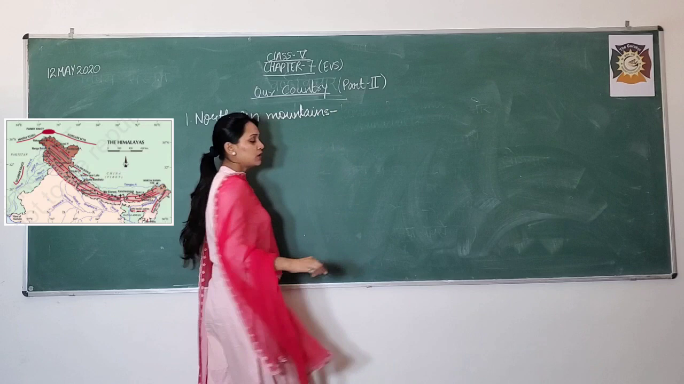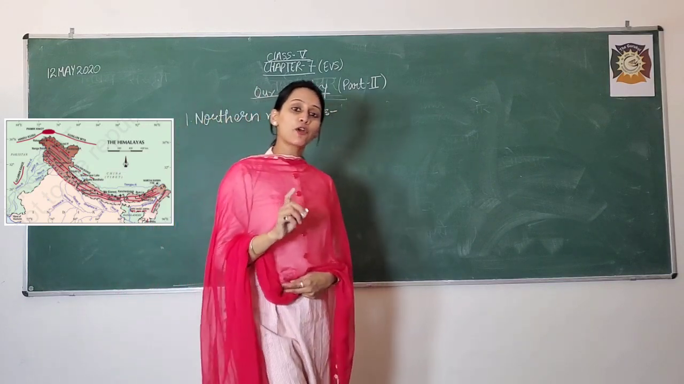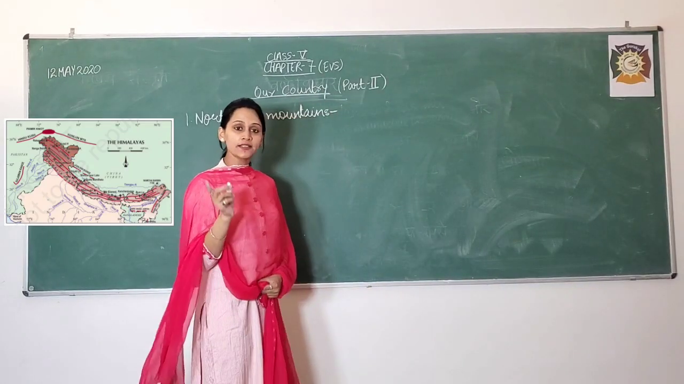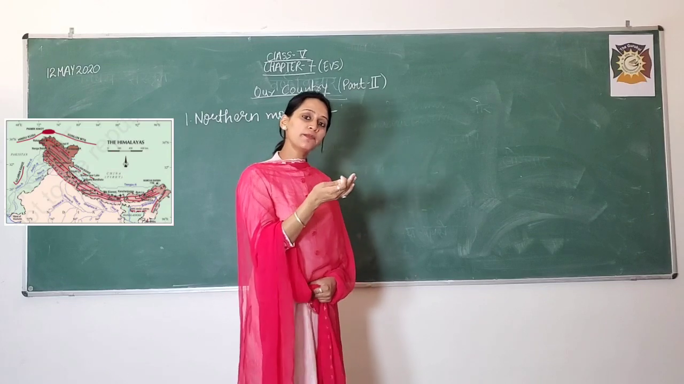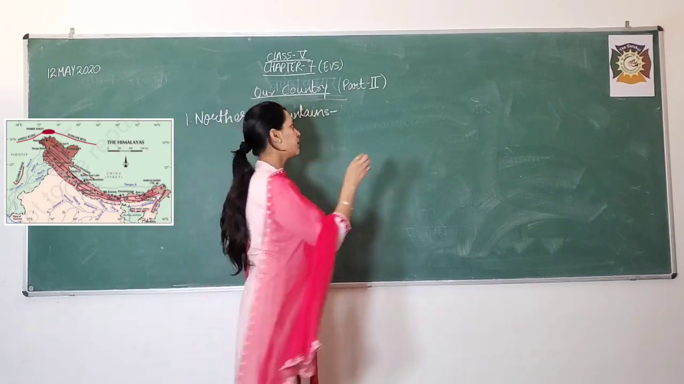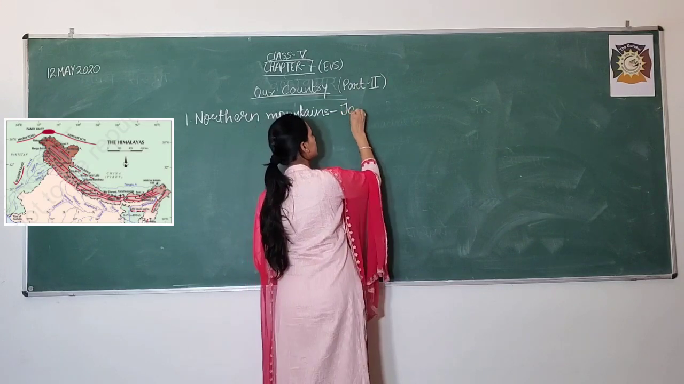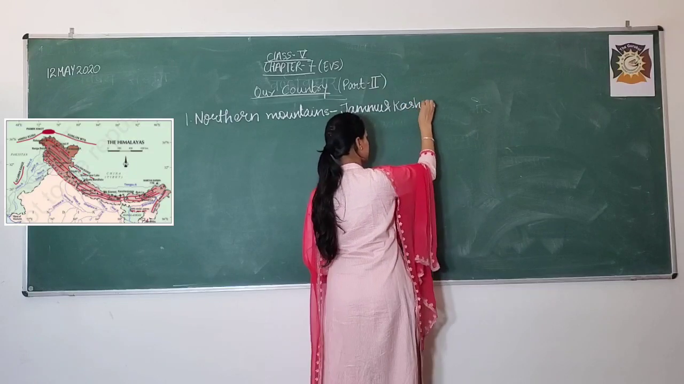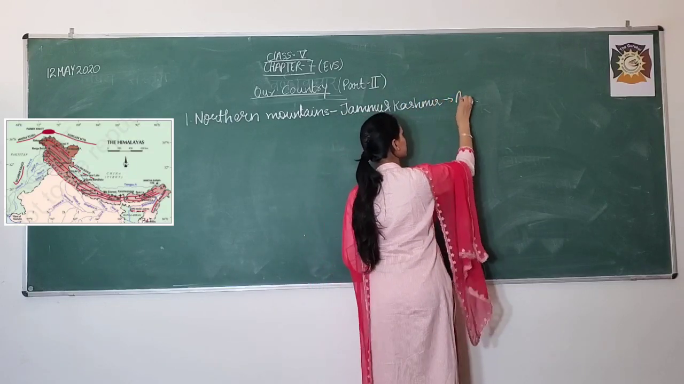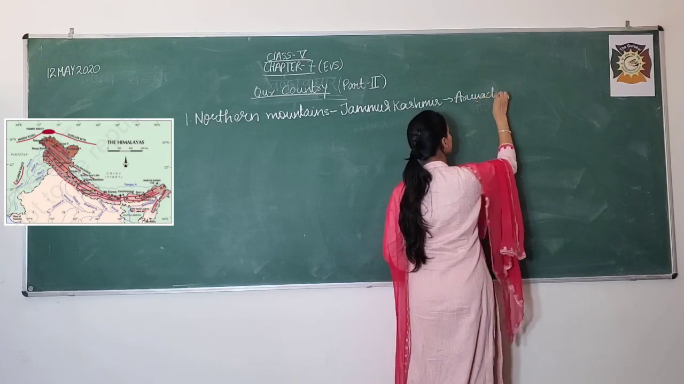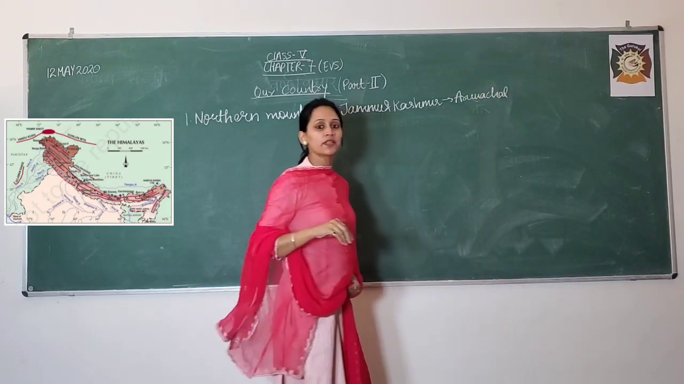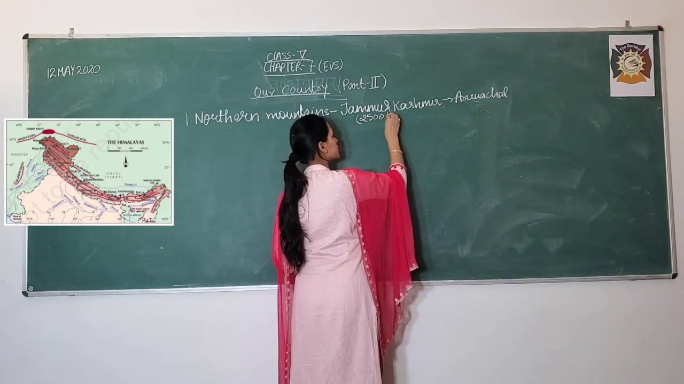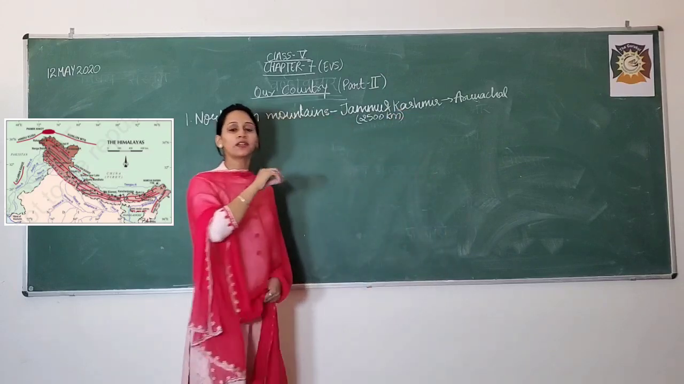the northern mountain. The northern mountain region is extended from west to east. So from west to east in which area? Jammu and Kashmir to Arunachal Pradesh, with a distance of 2500 kilometers in length.